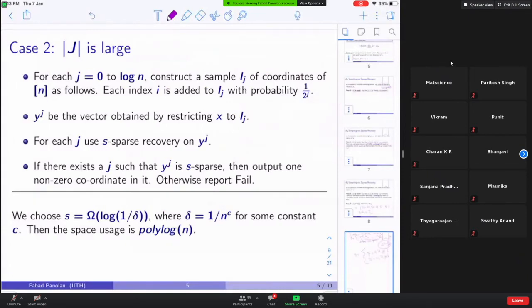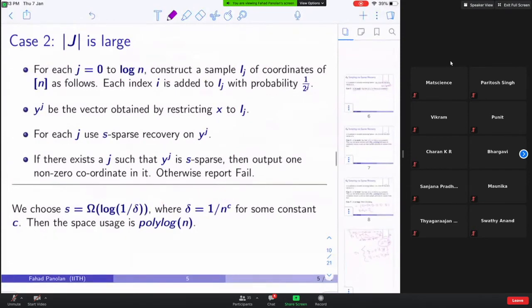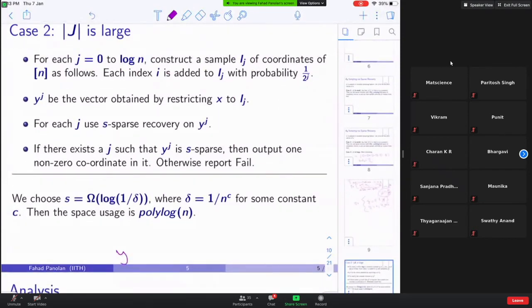Each index i is added to y_j with probability 1/2^j. How do I construct the entries in y^j? Look at the first index, and then you toss a coin which shows heads with probability 1/2^j. If that happens,